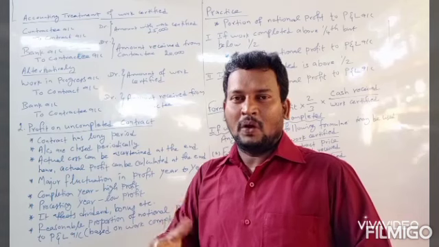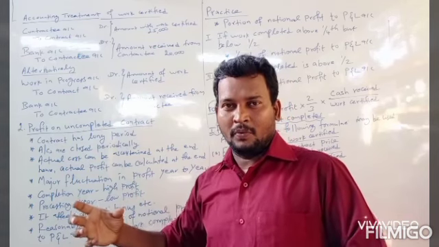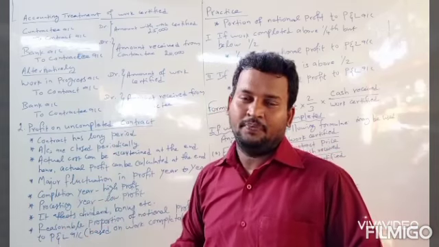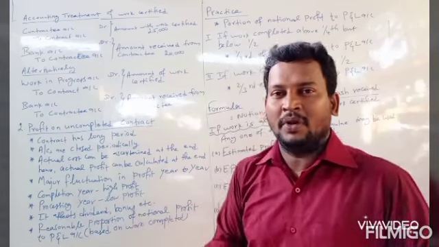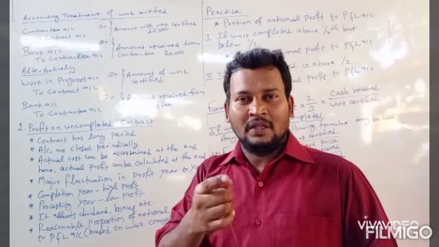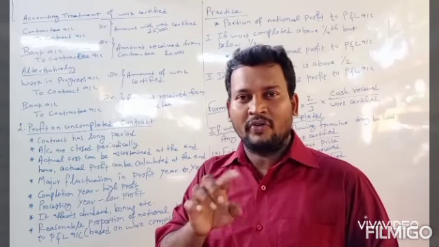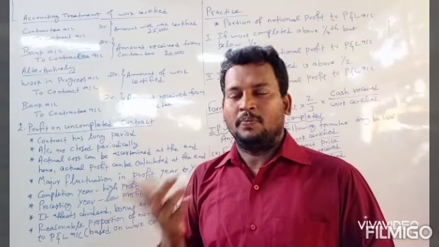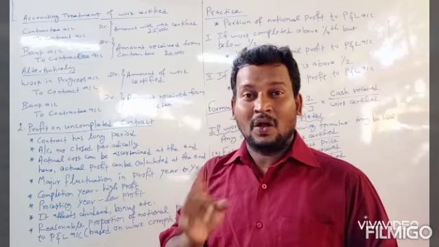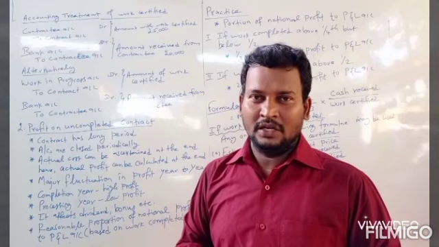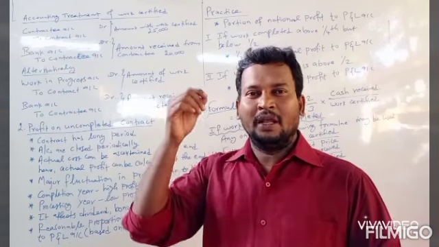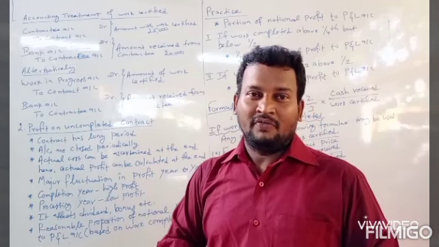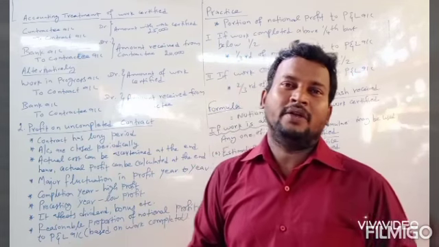So after completion of the contract, the profit will be taken into the profit and loss account. So the profit of the contractor will be high in such a year. But in the previous year, the contract was going on, so no profit was calculated and no profit was transferred to the profit and loss account, but the costs and expenses are entered, so there will be a heavy decrease in the profits.